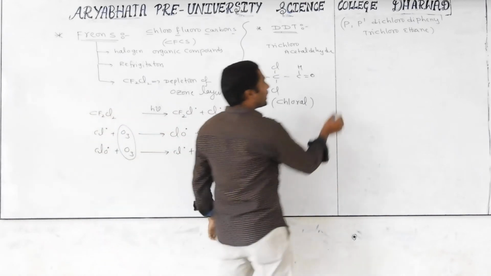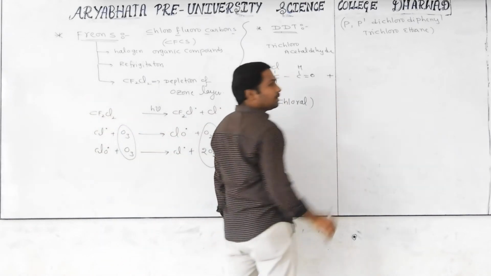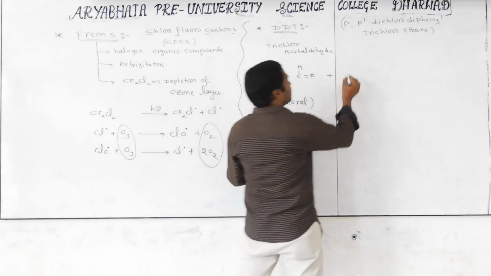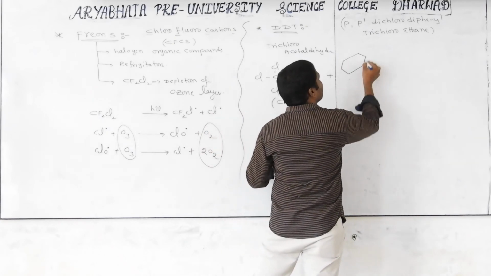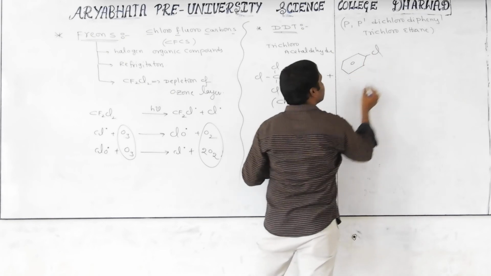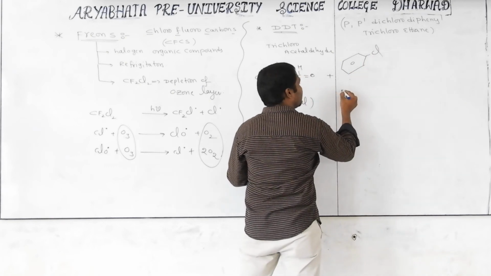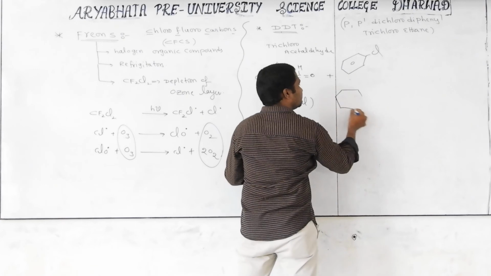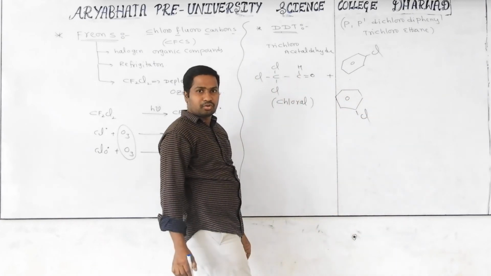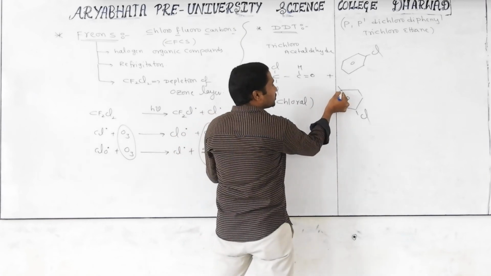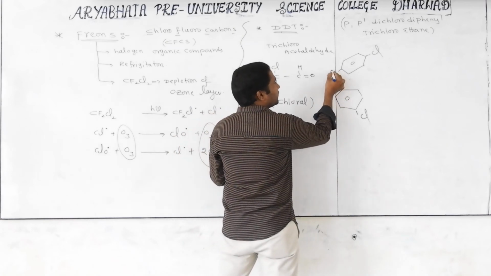It will react with which one? Chlorobenzene. We take one chlorobenzene like this, and one more chlorobenzene like this, two molecules of chlorobenzene. But at the para position, hydrogens will be there.